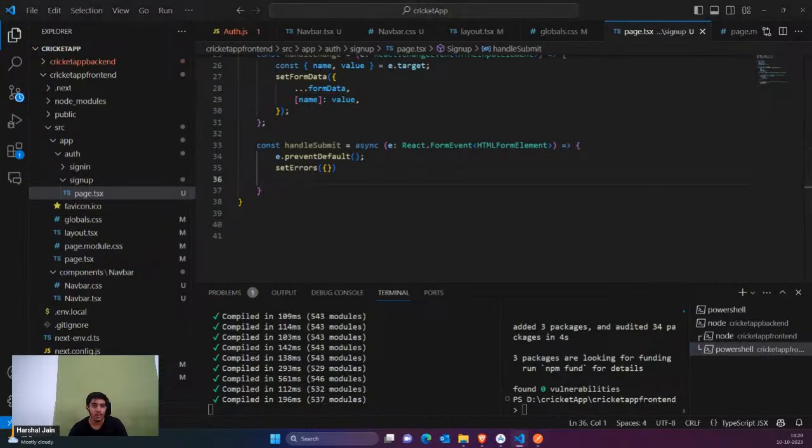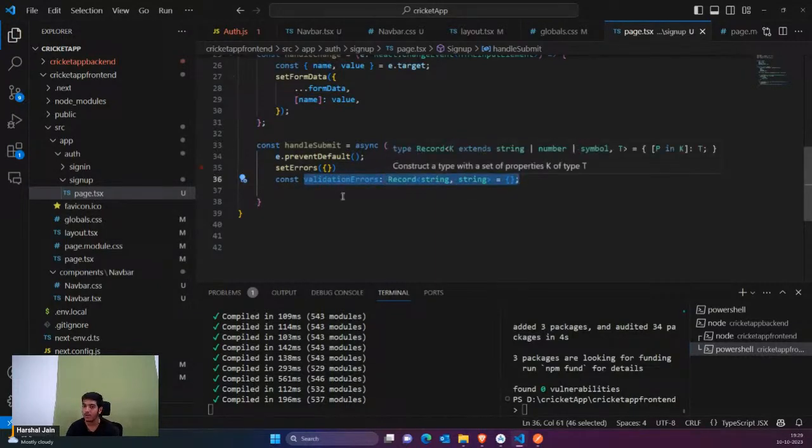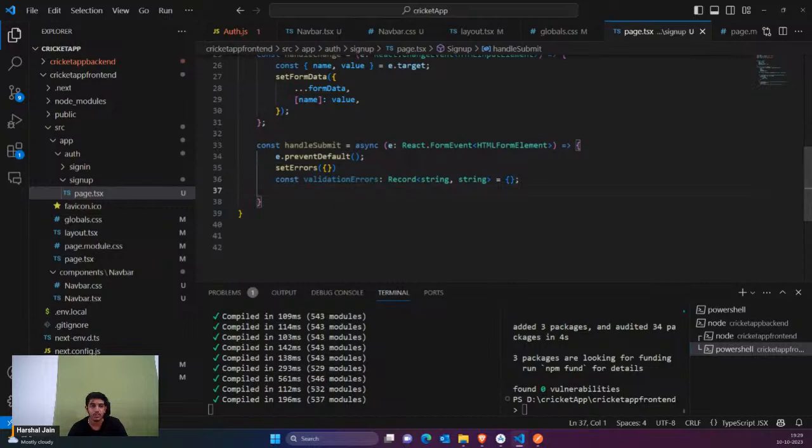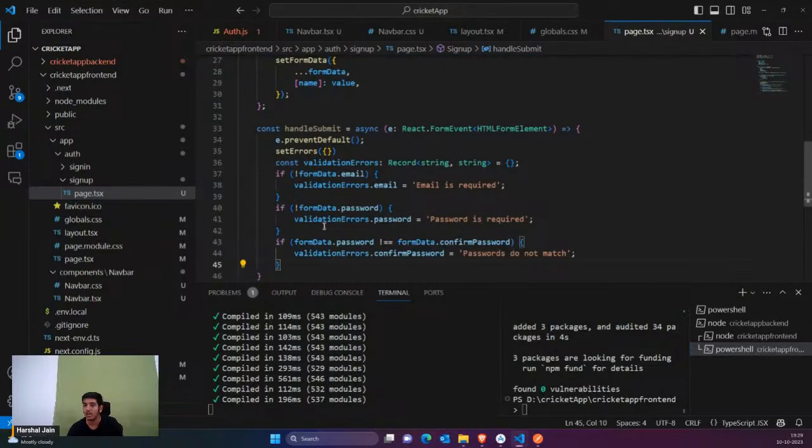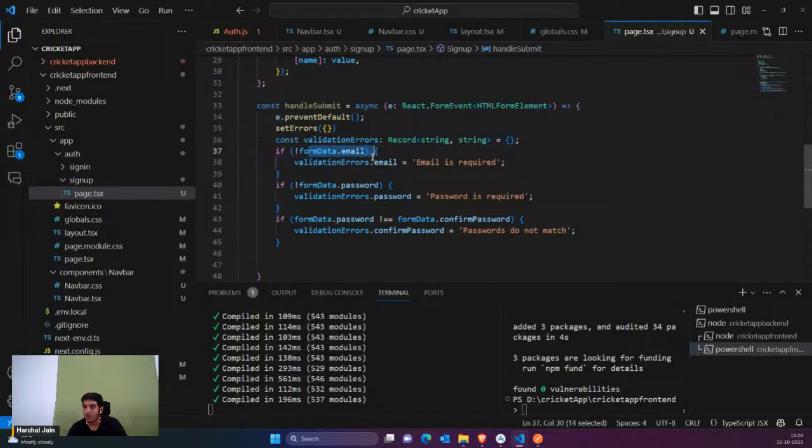Now recheck. I'll create a temporary object of errors. Inside this, first of all check if email is not available inside form data, then add this error to validation errors. Similarly, we're going to do this for password and confirm password. We're going to do this for three details. Whatever fields are not available, I will add that error to validation errors.